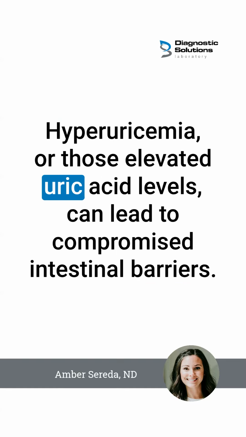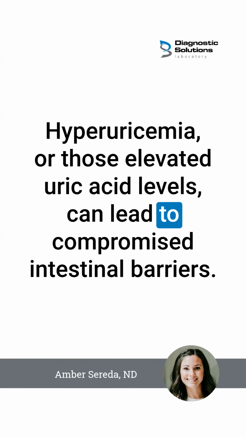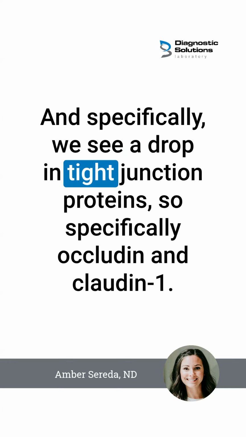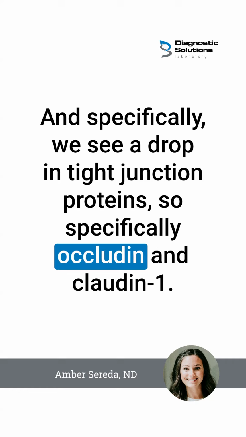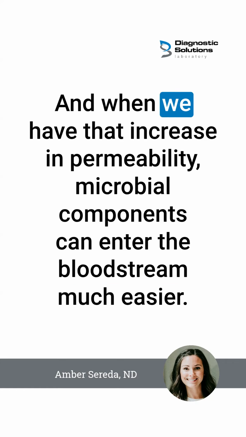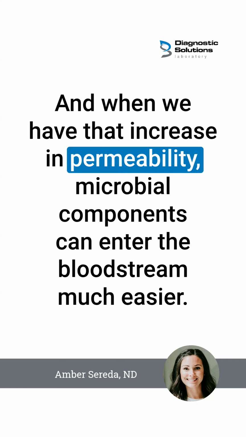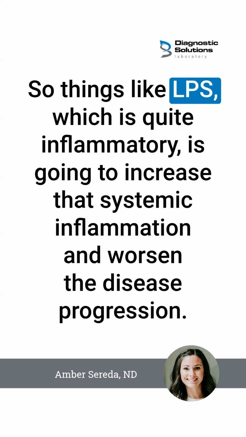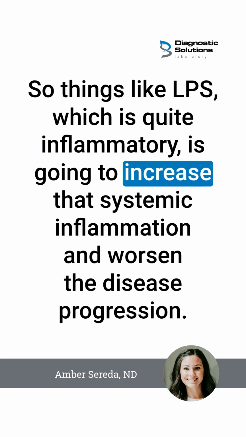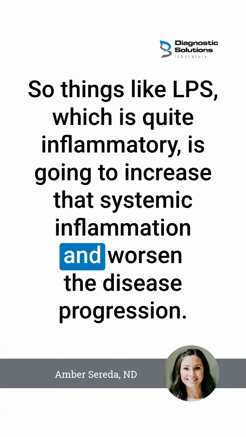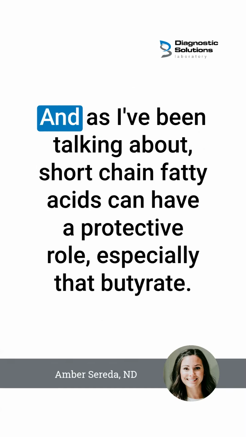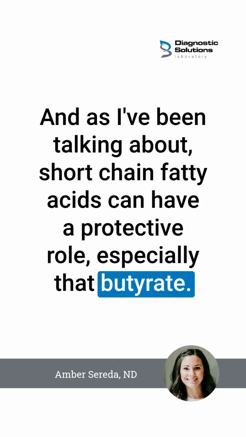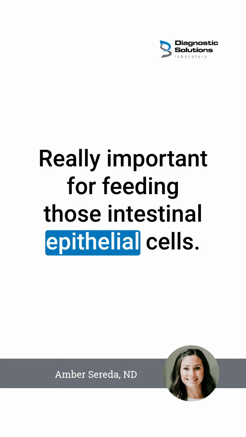Hyperuricemia, or those elevated uric acid levels, can lead to compromised intestinal barriers. And specifically, we see a drop in tight junction proteins, specifically occludin and claudin 1. And when we have that increase in permeability, microbial components can enter the bloodstream much easier. So things like LPS, which is quite inflammatory, are going to increase systemic inflammation and worsen the disease progression. And as I've been talking about, short chain fatty acids can have a protective role, especially butyrate, really important for feeding those intestinal epithelial cells.